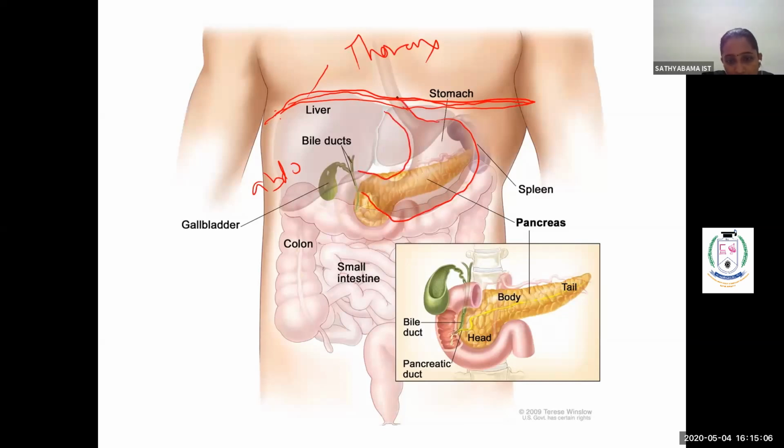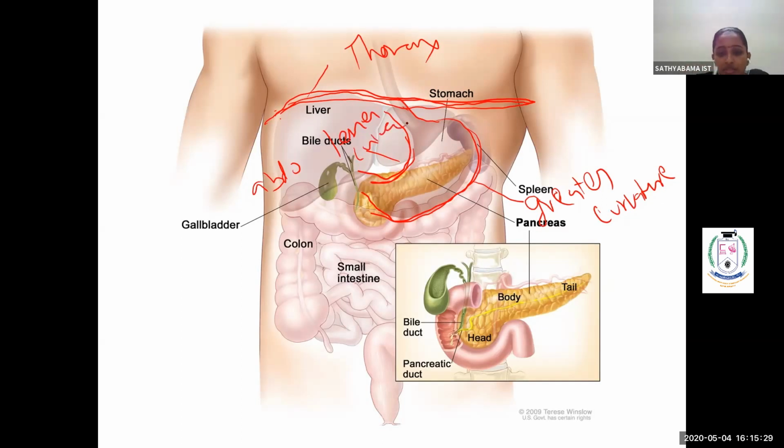When you look at the stomach, it has a curve in the upper border and in the lower border. This is called the greater curvature, which is bigger, and this is called the lesser curvature. These are the two curvatures, and this is present in the front. The pancreatic gland is present in the posterior aspect of your body, not in the front part, it is present in the back.